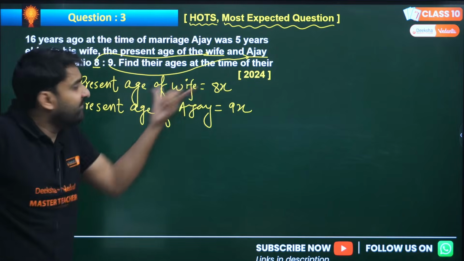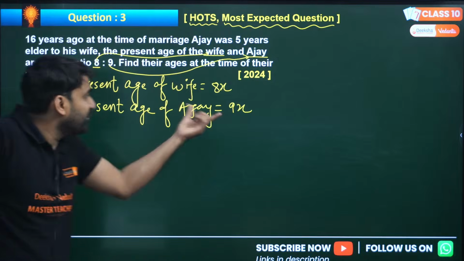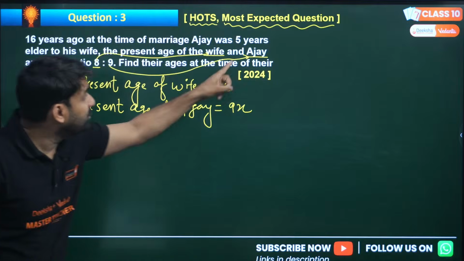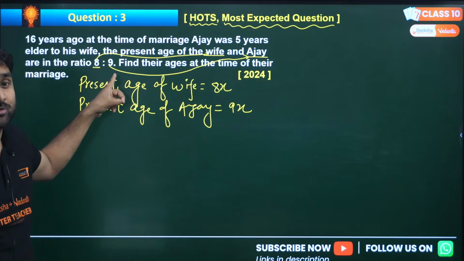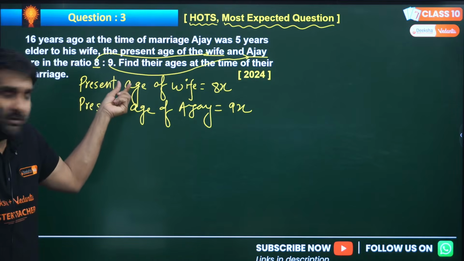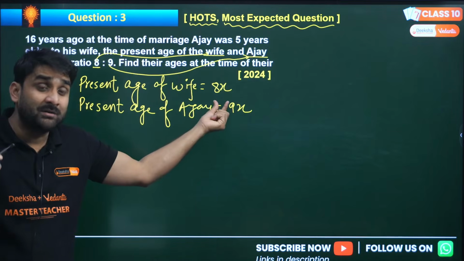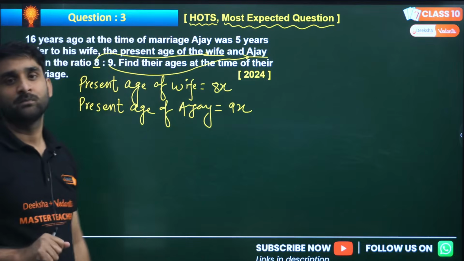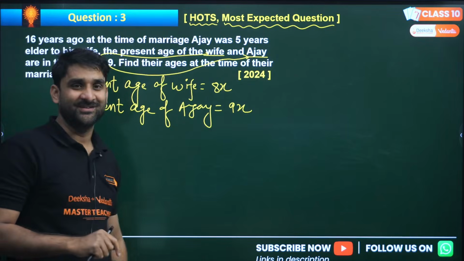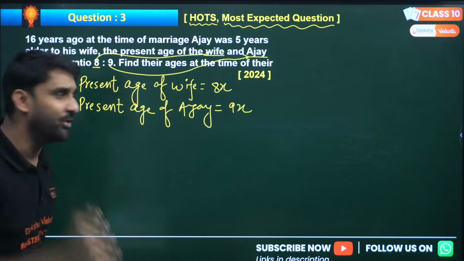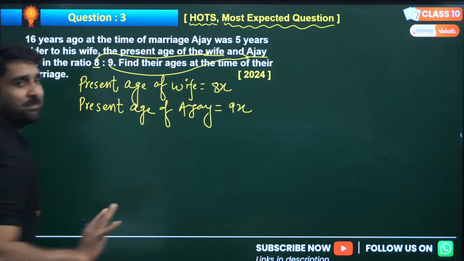I hope this is clear to you all. So present age of wife will be 8x and the present age of Ajay will be 9x. Why are we taking the same variable? Because both present ages are in the ratio 8:9. When two numbers come in ratio and we want to write the ratio in the form of numbers, always take the same variable. Don't take 8x and 9y. The ratio is simple, a single ratio. So 8x and 9x. Now, this is the present age.